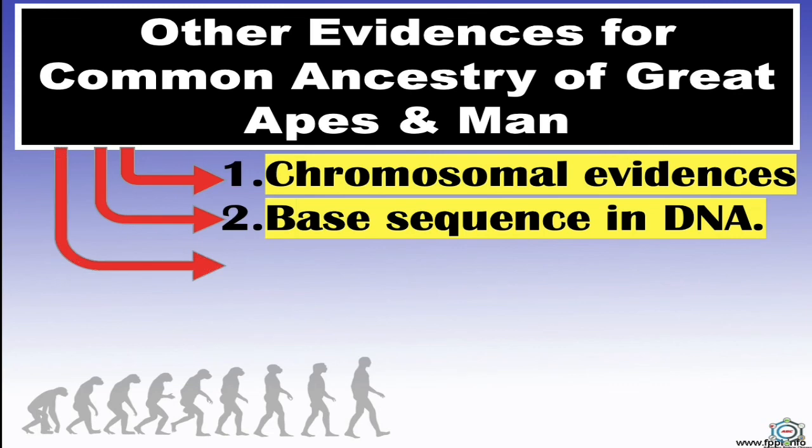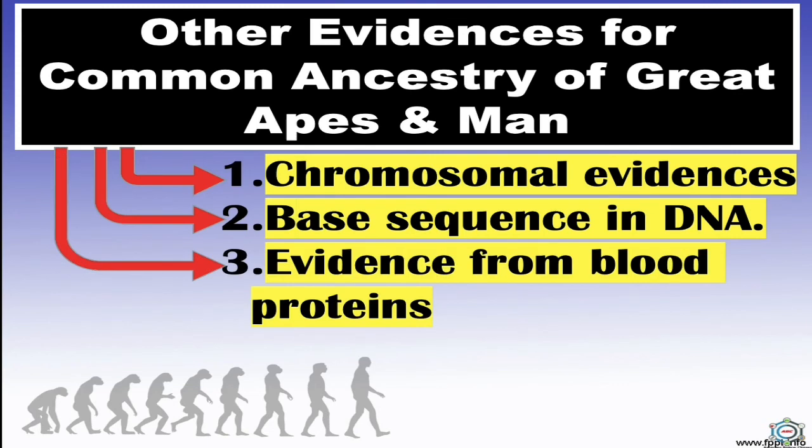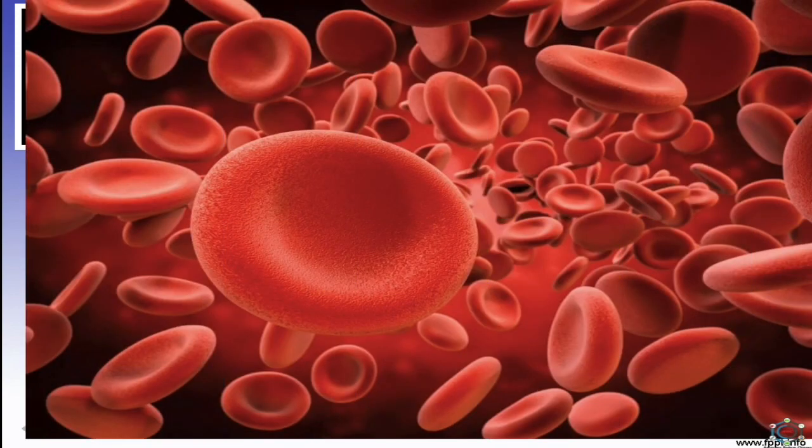Next, the third is evidences from blood proteins. The blood protein tests have shown that man is nearest to the great apes and next nearest in order are the old world monkeys, the new world monkeys and the tarsiers. The same is indicated by the anatomical facts.